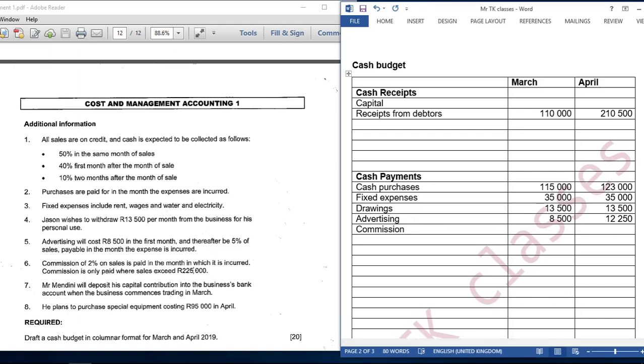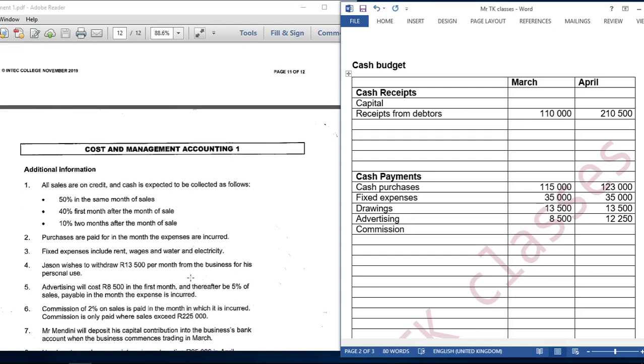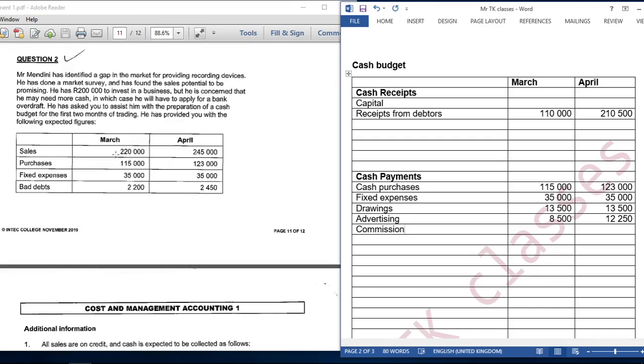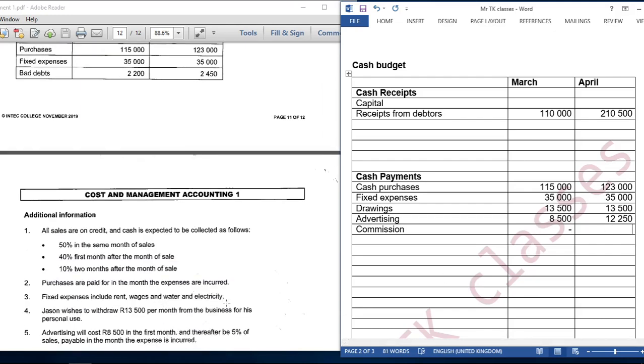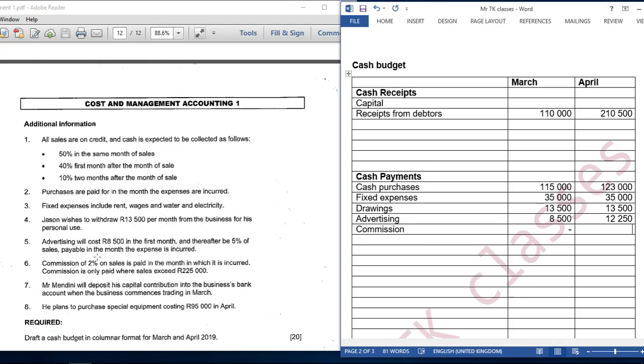So that's another thing that we have to look at. In March, did they exceed 225,000? No. In April, did they exceed 225,000? Yes. So in March we are not going to pay, we are going to pay in April, because that's what the adjustment says.